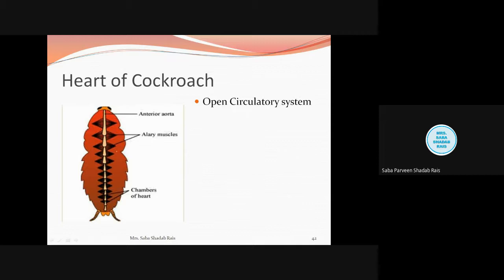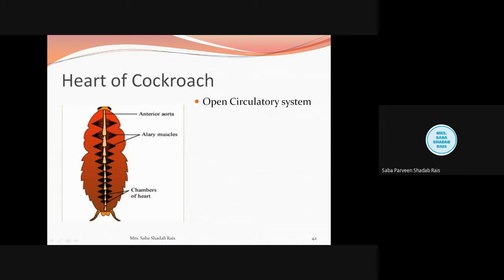Now when we talk about the heart of the cockroach, you will observe it is present in the pericardial sinus. You can see it is present in the median line, on the dorsal side. Now see students, I always tell you to remember the terms dorsal, ventral, anterior, posterior. Let us take a very simple example. I am keeping my hand like this, so the hand's nail part, that is my dorsal side.